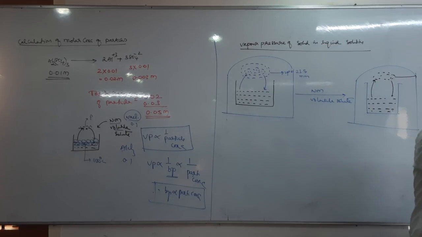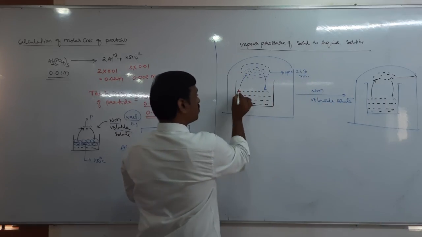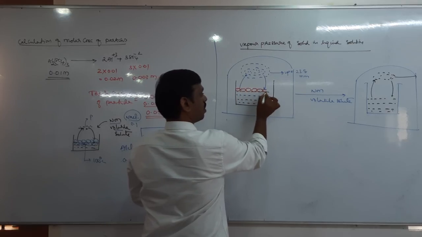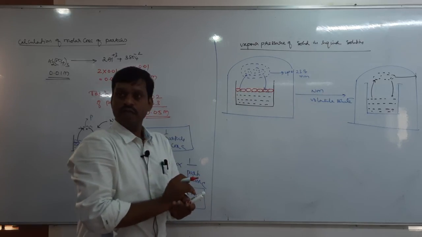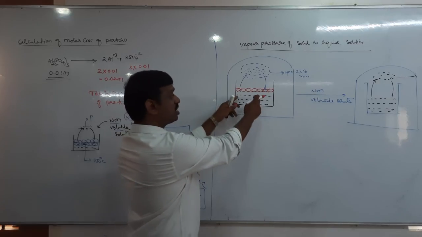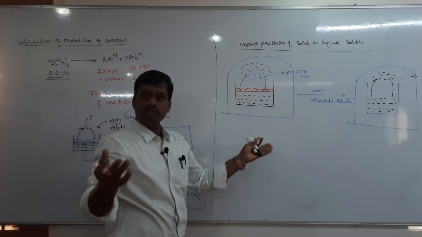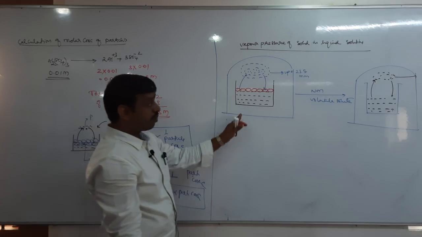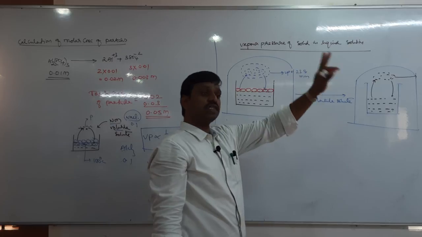Why does the vapor pressure of the solution decrease? This is because when a non-volatile solute is added, some of the solute particles occupy the surface of the solvent. Right, solute particles occupy the surface of the solvent. As a result, the solvent molecules cannot undergo vaporization easily. Therefore, obviously, vapor pressure decreases. The vapor pressure decreases, and of course, boiling point increases.